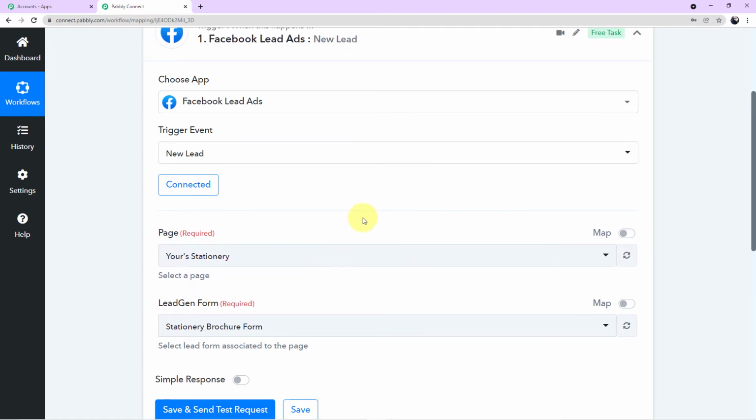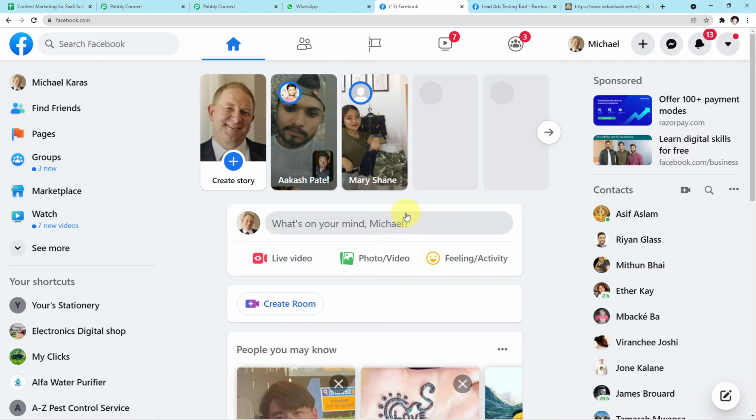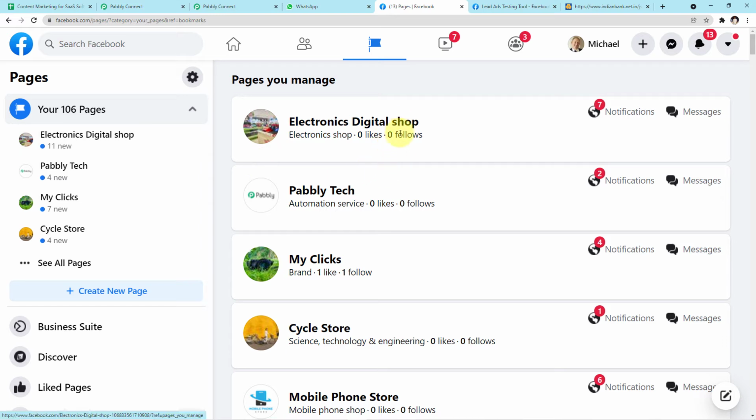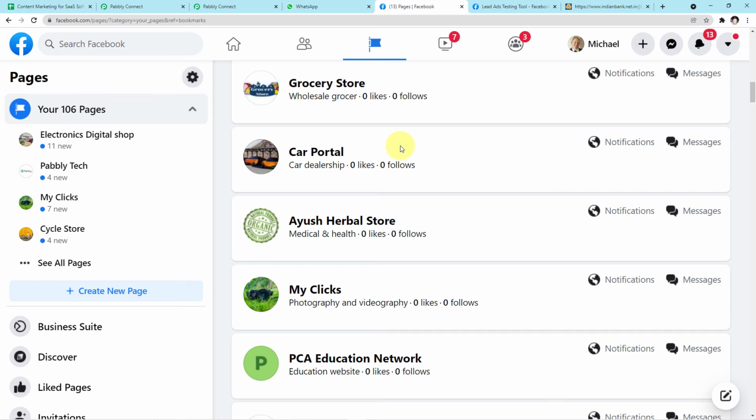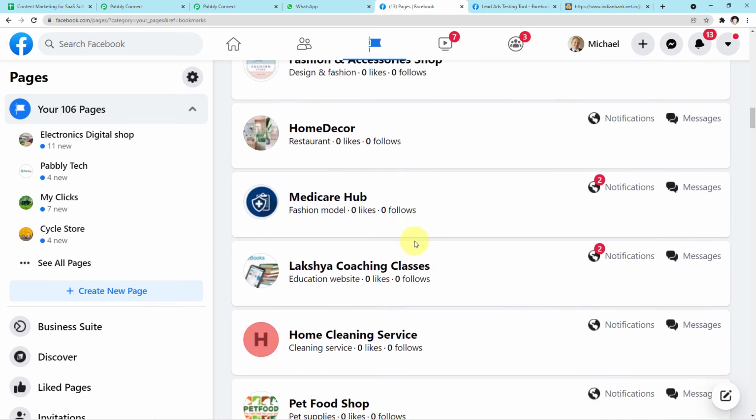So let me show you the page first which I have created, which is there in my Facebook account. Let me take you to my Facebook account first. So guys, you can see on my screen, this is my account on Facebook. Now if you'll go to your left corner, here you can see some options are given to you. Among the options, you have to click on pages, and now you can see various pages which I have created for different workflow which are there in my Facebook account. You can see on my screen.